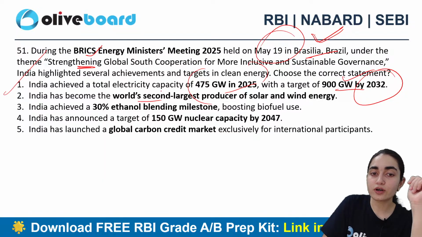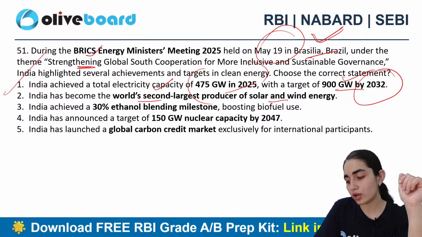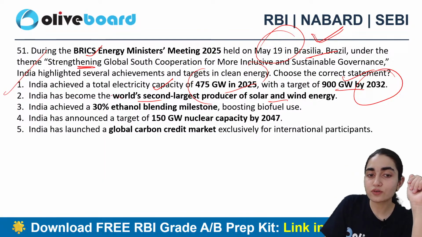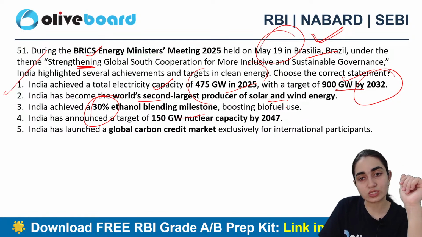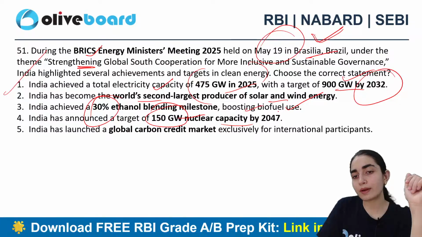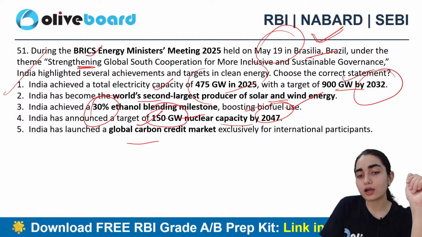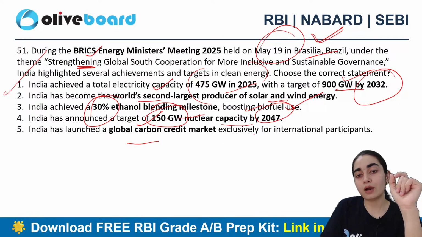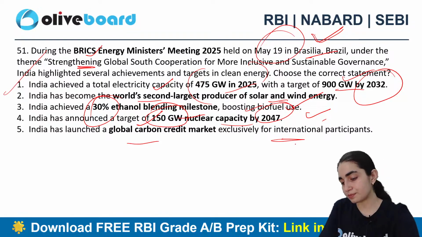It has become the world's second largest producer of solar and wind energy. India achieved 30% of ethanol blending, boosting biofuel use. India has announced a target of 150 gigawatt of nuclear capacity by 2047. Global carbon grid market exclusively for international participants. Which one is the correct answer?